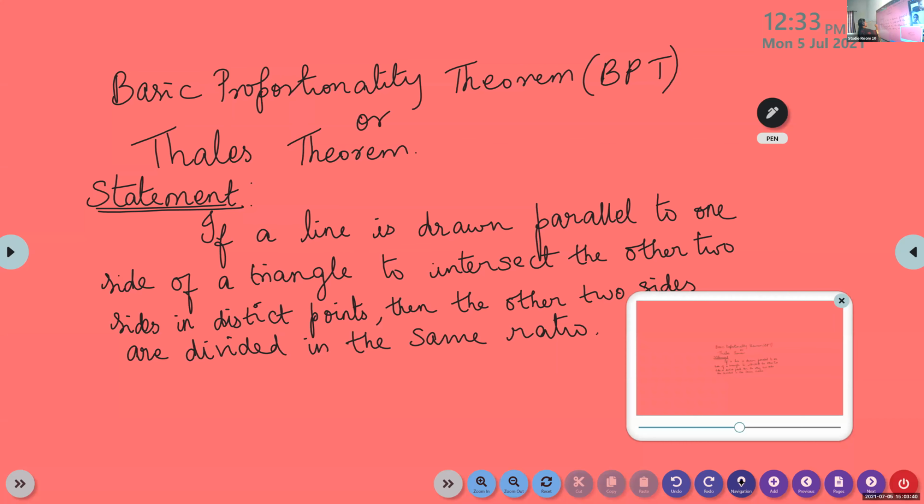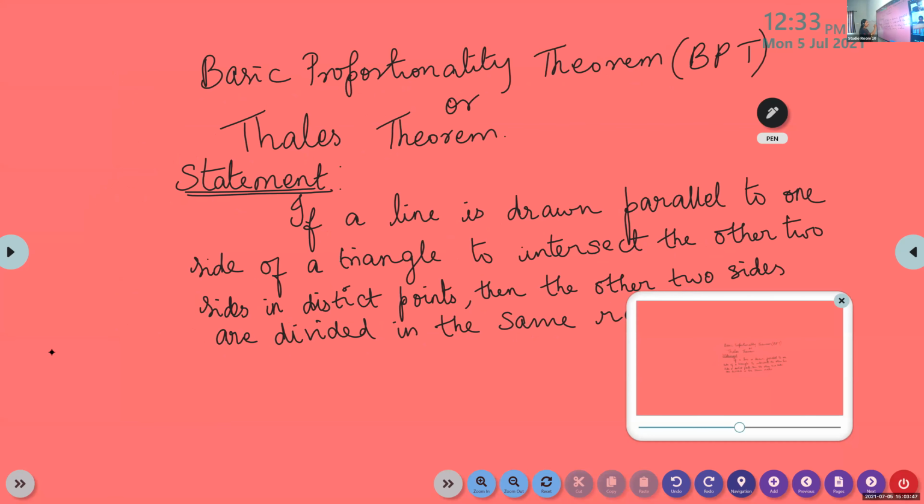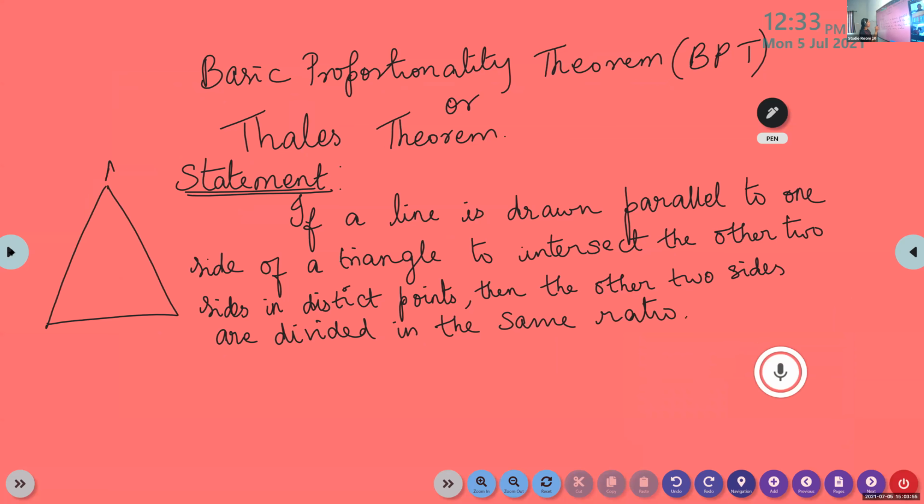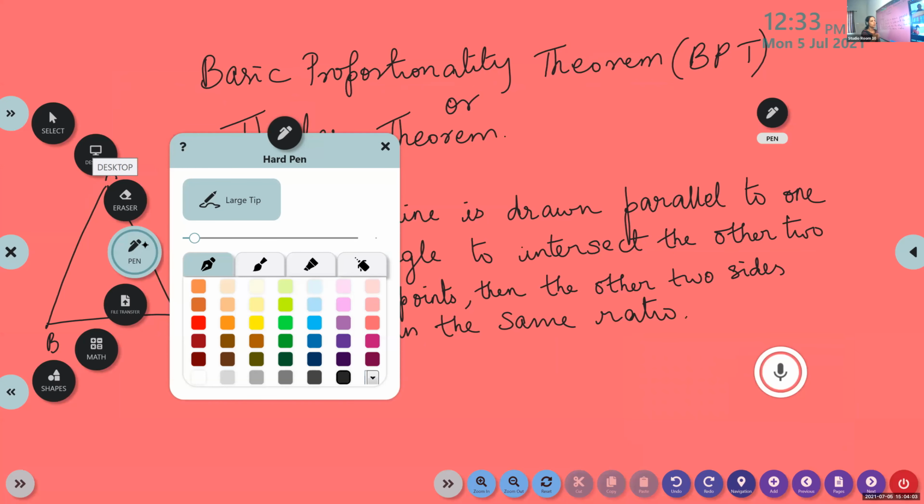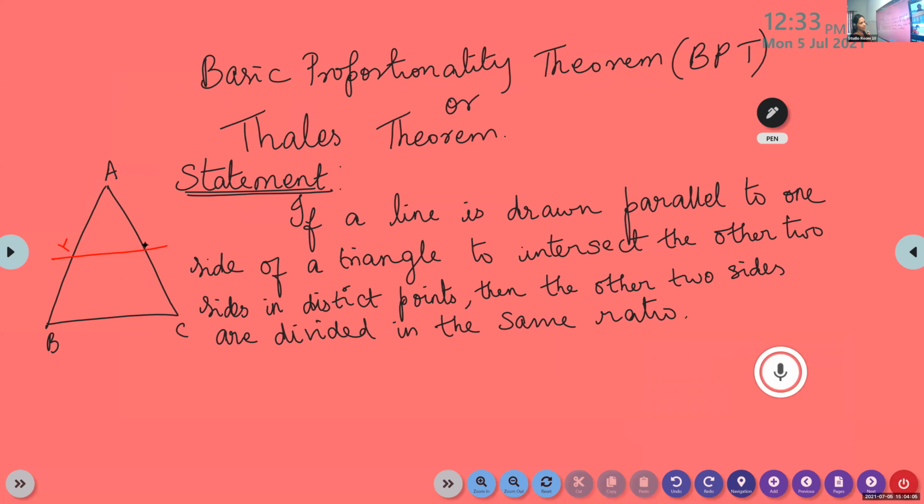So look at the statement. What is given in the statement? A line is drawn parallel to one side of a triangle. So imagine, suppose you are given a triangle. Suppose ABC is the given triangle. What are we going to do? We are going to draw a line parallel to one side of the triangle. Suppose I am drawing a line XY parallel to one side. Don't draw the figure; first listen and understand the statement.